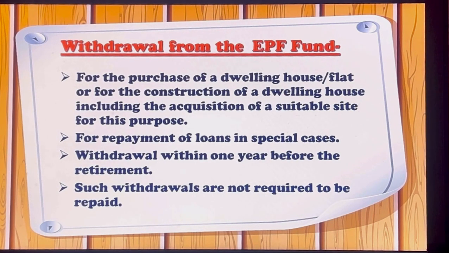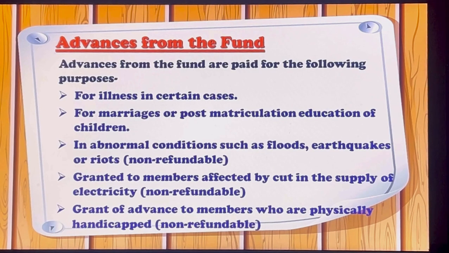So when can we withdraw the EPF fund? Purchase of a dwelling house, flat, or for the construction of a dwelling house, including the acquisition of a suitable site for this purpose. Purchase of a house, we can withdraw EPF. For repayment of loans in special cases, and withdrawal within 1 year before the retirement. Such withdrawals are not required to be repaid. जो amount हम withdraw करते हैं, we need not repay it. We can also take advances from the fund.